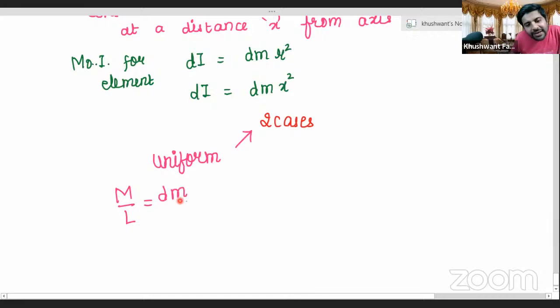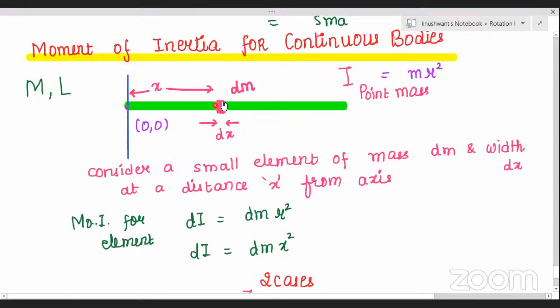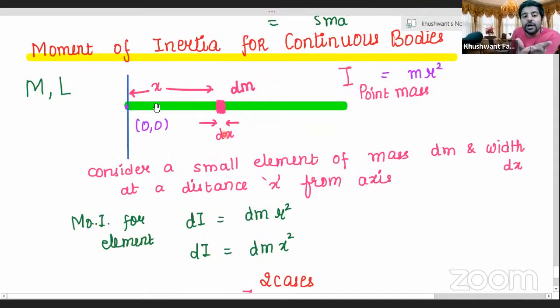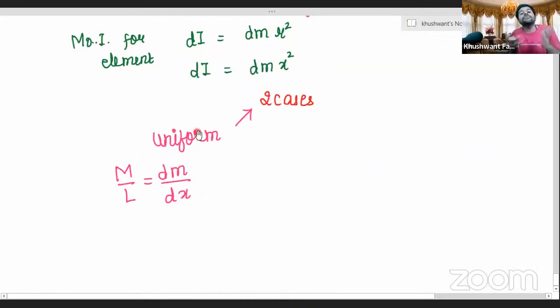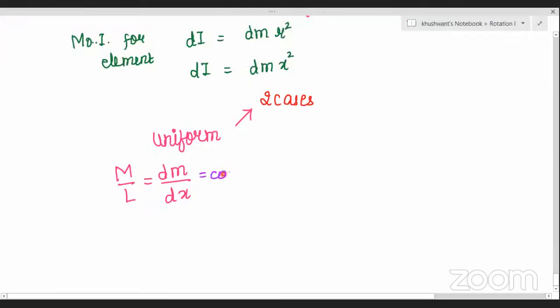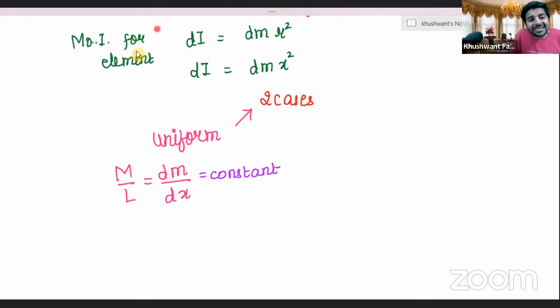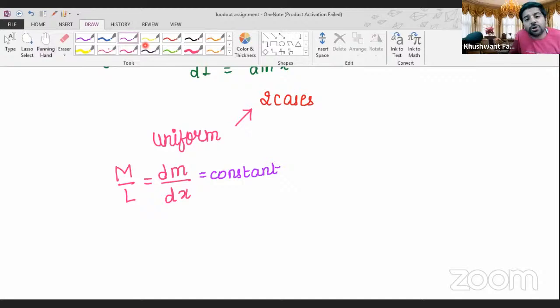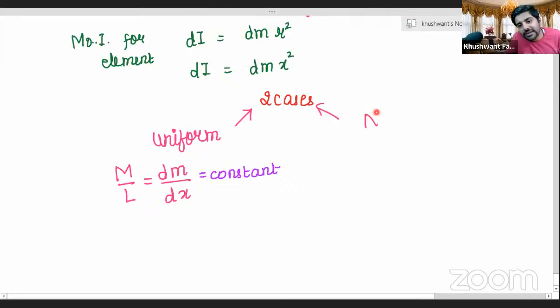Mass per unit length can also be written as total mass by total length, or small mass dm by its small length dx. Do you remember, Aryan? Yes, sir. So here this mass is dm and its small length is dx, or total mass is capital M and total length is L. So when I say it is uniform, it means that mass per unit length is constant or variable, Aryan? Constant. Very good. Let us write that here. Similarly, you can also have a second case where mass per unit length is non-uniform.